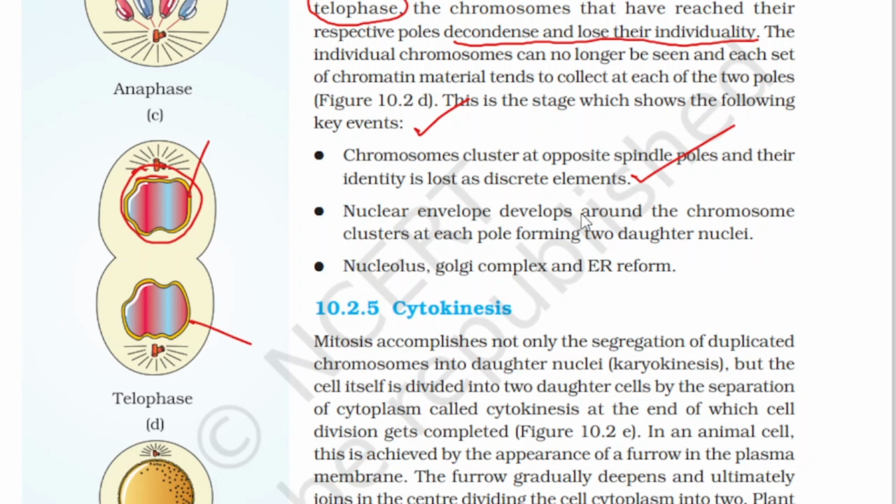Nuclear envelope develops around the chromosome cluster at each pole, forming two daughter nuclei. Okay, then we have other organelles such as nucleolus, Golgi complex, and endoplasmic reticulum. They reform again. With this, we have concluded this M phase.